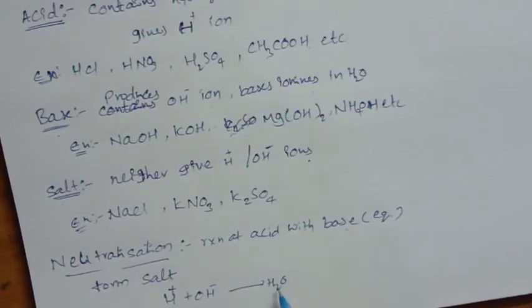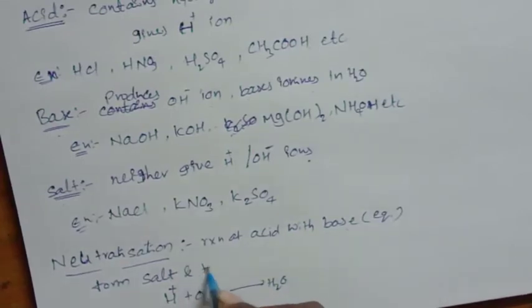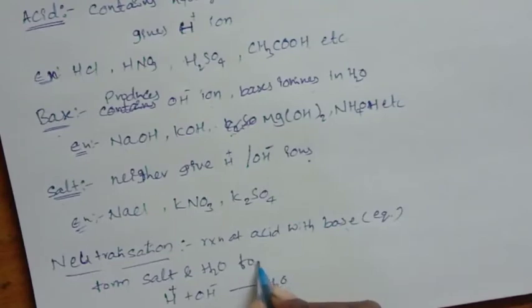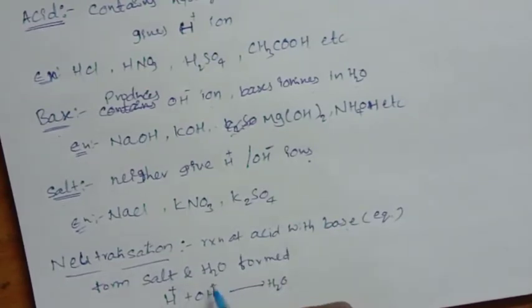This is called neutralization. In neutralization, salt forms, and water also forms.